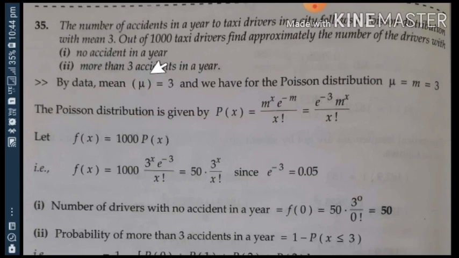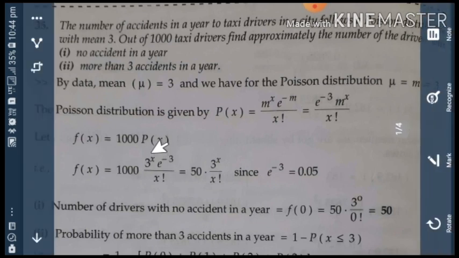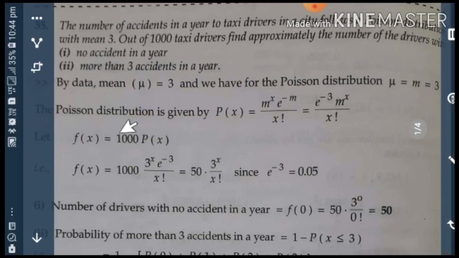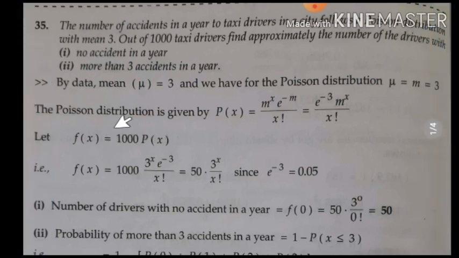Now for probability for no accident at x equal to 0, out of 1000 taxi drivers they asked you to find. Hence multiply that probability condition with 1000. So you will get the number of drivers who in a year has not met with an accident.